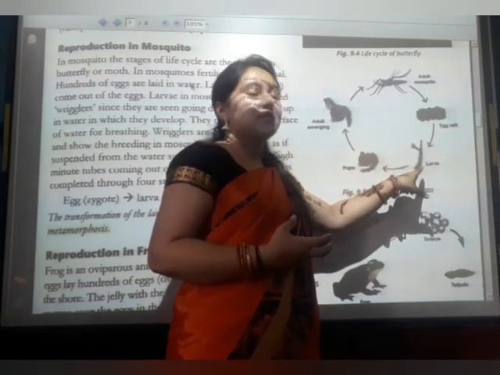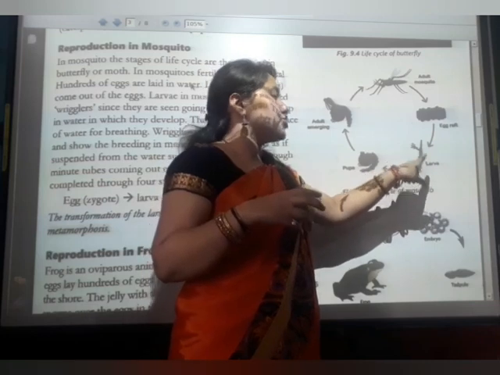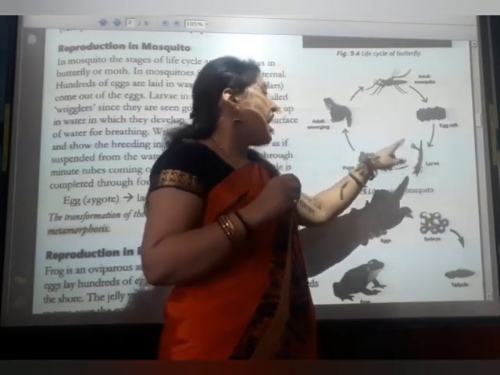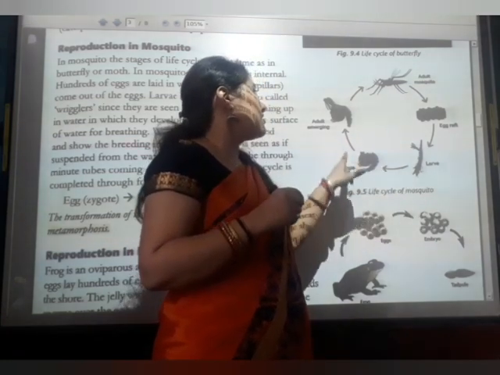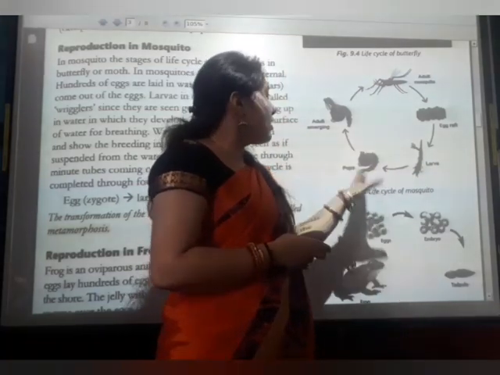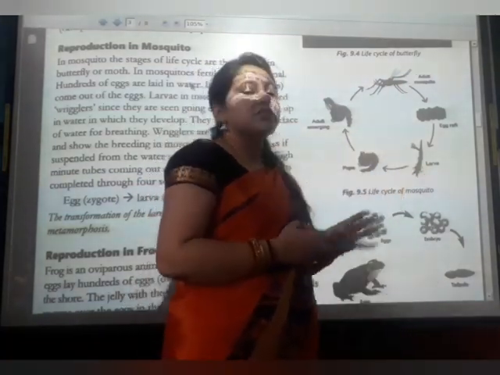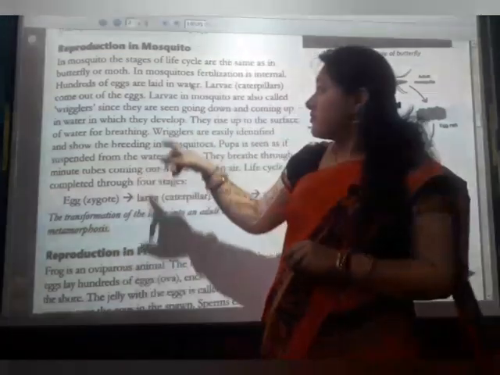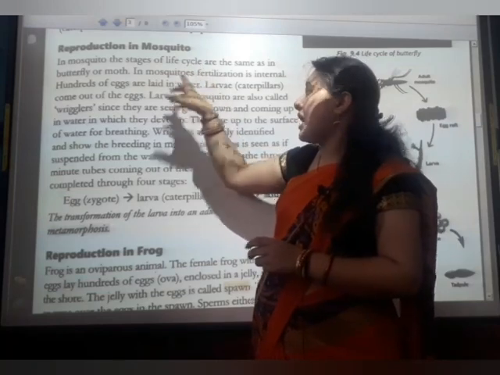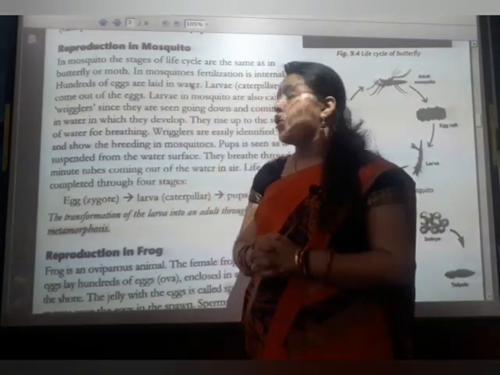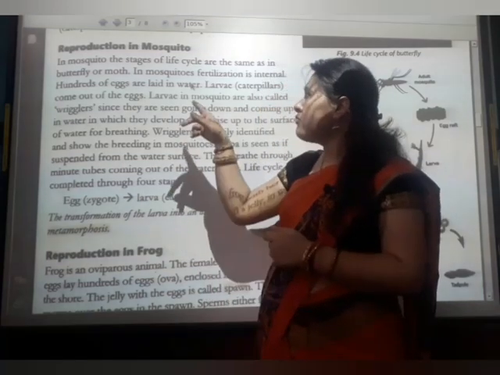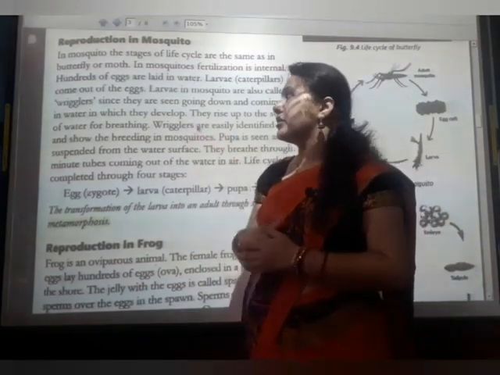After that, the eggs develop into larvae, small worm-type larvae. After that, the pupa is formed, then the adult mosquito. So this is the whole life cycle of the mosquito. In a mosquito, the stages of the life cycle are the same as a butterfly or a moth. So in a mosquito, fertilization is internal.